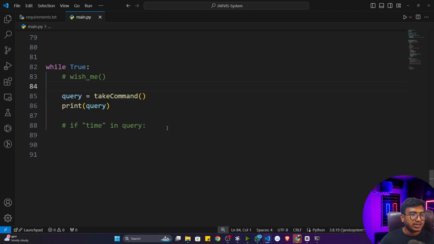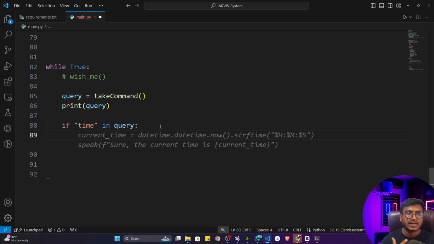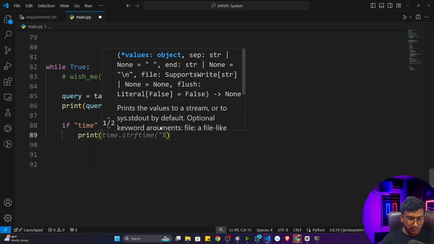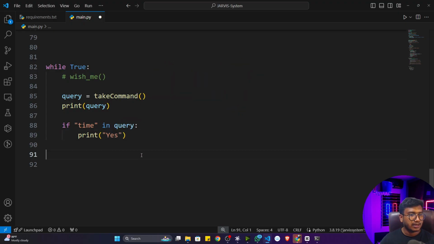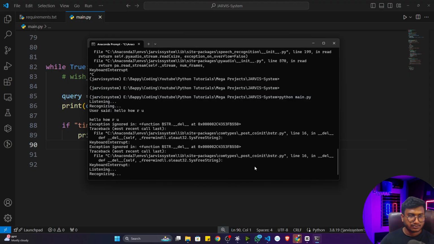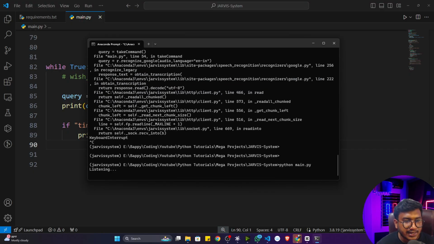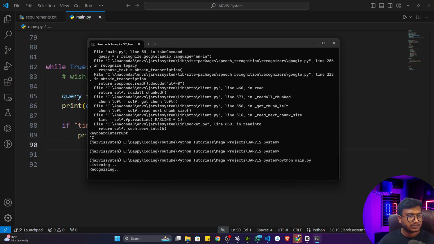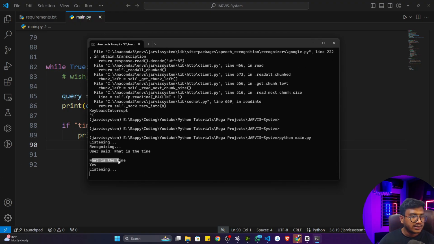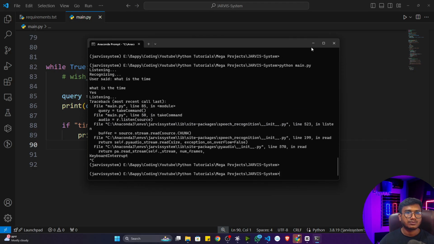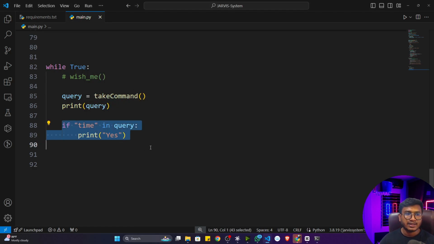Now I can perform this membership operator on top of a string. If I just write time in query, what will it return? If I'm asking what is the time, definitely time would be there in the query. So I'll write print yes. Now see what will happen when I execute the program. What is the time? See, time is there inside this particular string, that's why it's printing yes. That means my condition is true. I hope you got how I'm writing this particular logic.